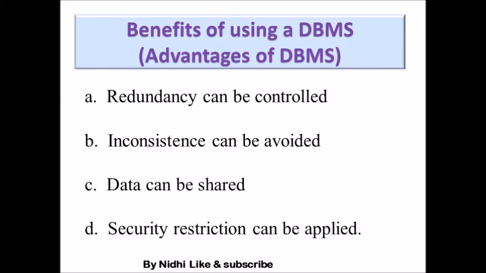The next point is that inconsistency can be avoided. Inconsistency means that if you have the same record at two places, we can't tell which record is proper and which is not. Such a situation is known as inconsistency. That type of situation can be avoided by using a database management system. With the help of DBMS, data can be shared and security restrictions can be applied on data. We will talk about these advantages later on when we deal with tables.